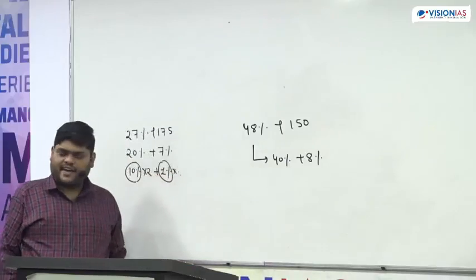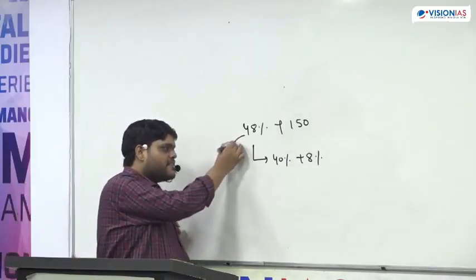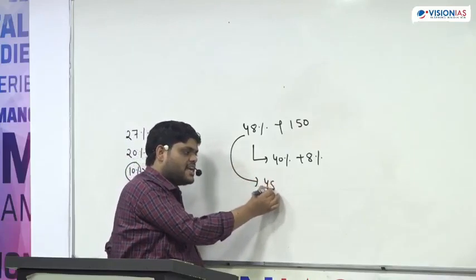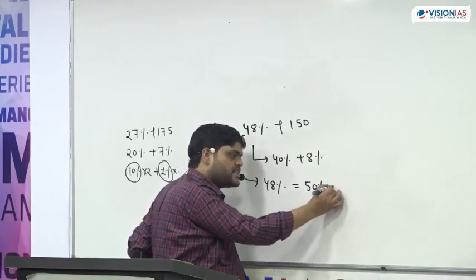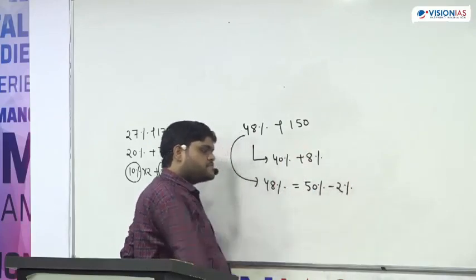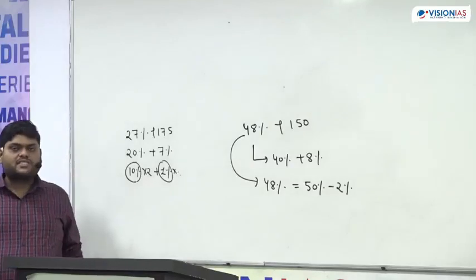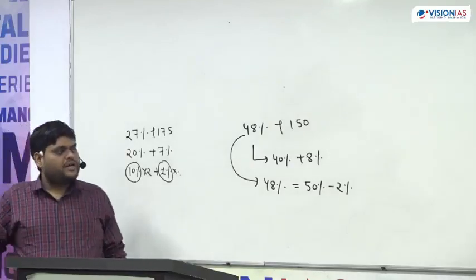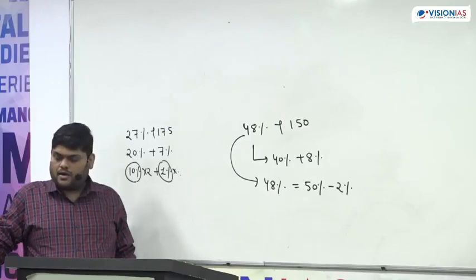This is one way. But there is a better way available. What is the better way? We can say 48% is equal to 50% minus 2%. We can say this, okay?